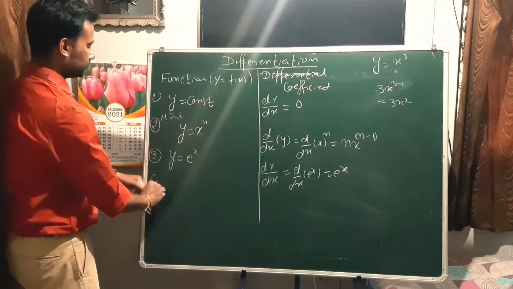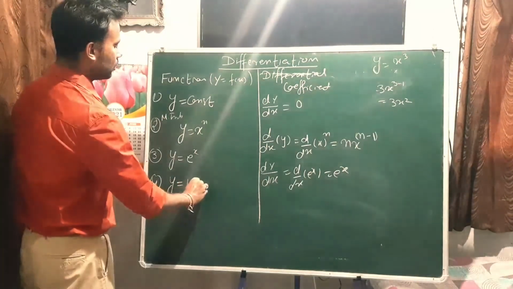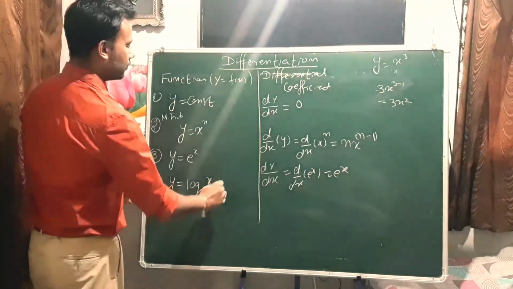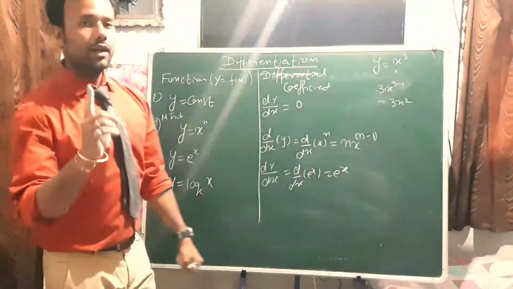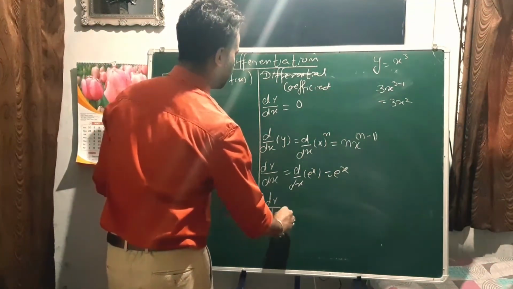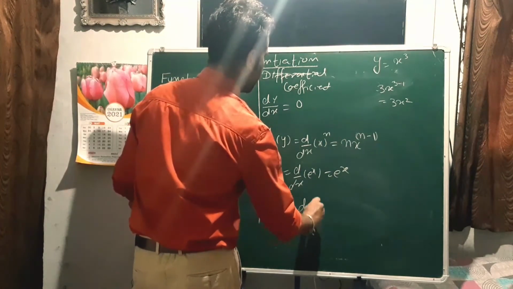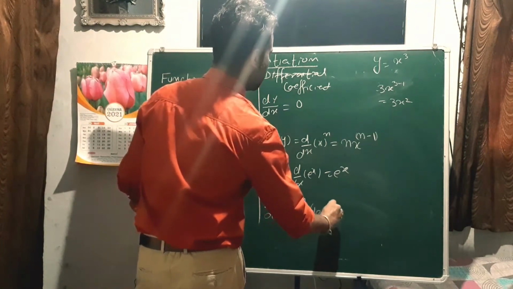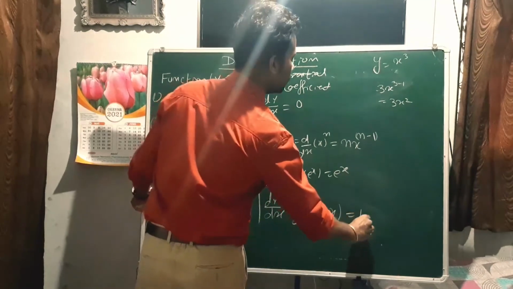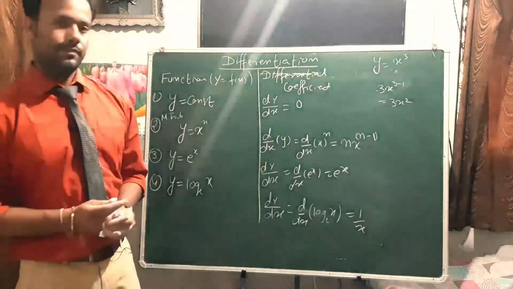Fourth, if y is equals to log x, right? Log to the base e means natural log. So now dy by dx equals, that means d by dx of log x, it will give you the value 1 upon x. So these are the formulas.